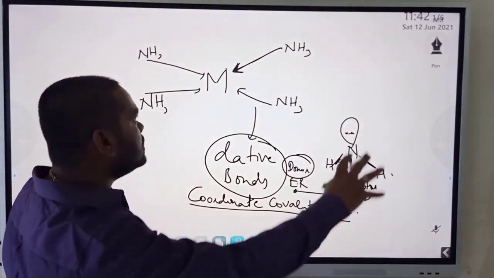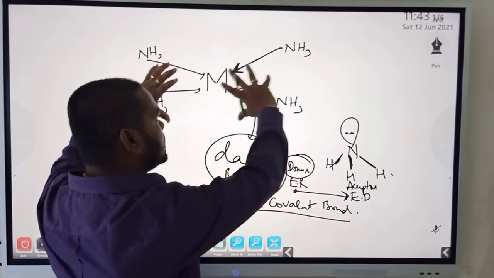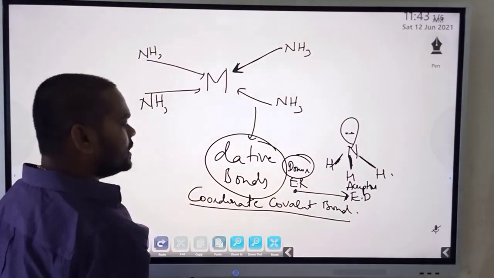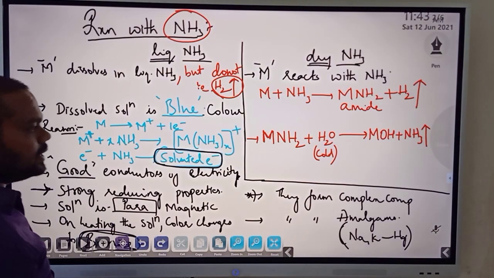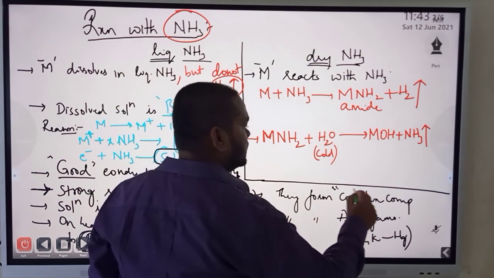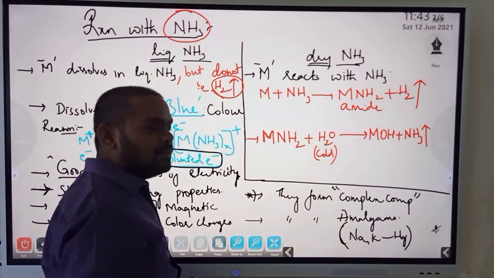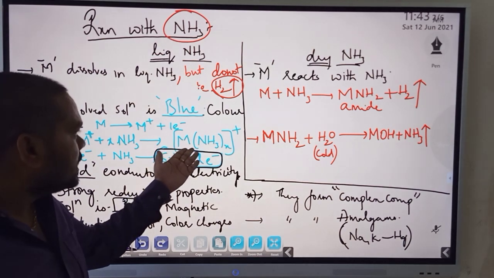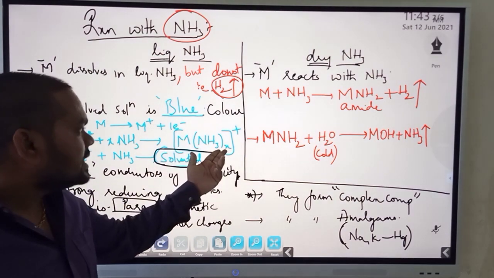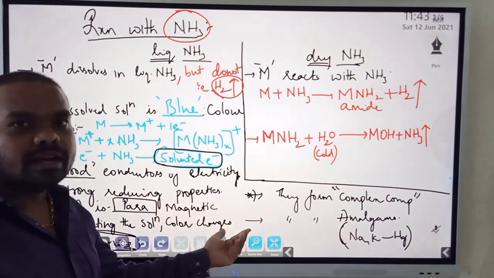Like this, all the ammonia molecules surround this central metal atom. Such a complex is called a complex compound. Alright, so the detailed study about this will have a separate chapter. So they form complex compounds. It is very much visible: the metal atom surrounded by ammonia. X represents how many molecules, how many moles are there.